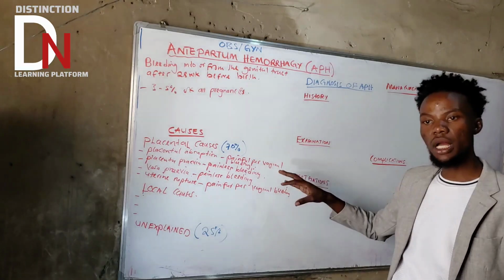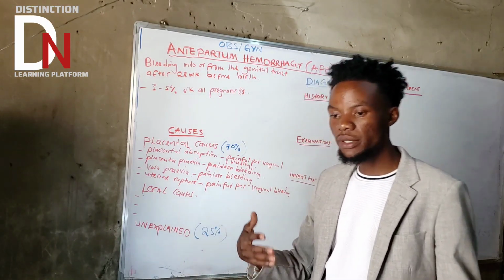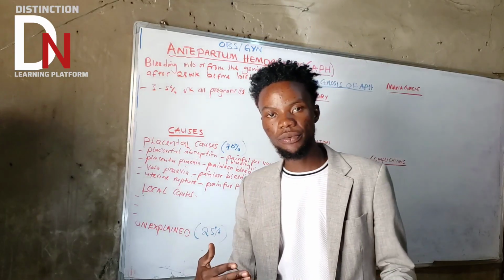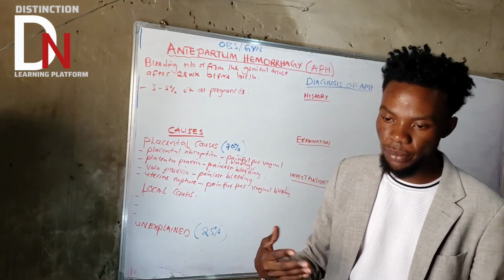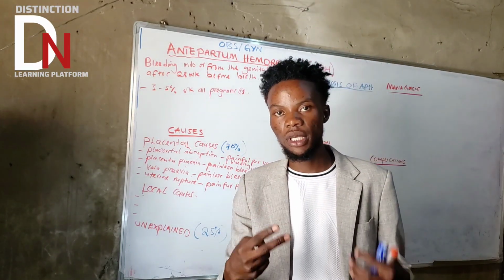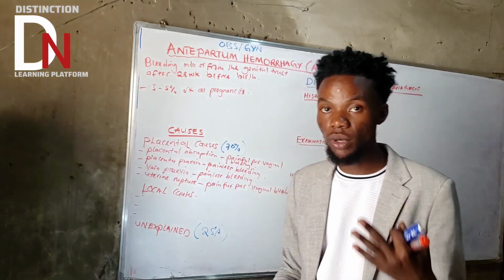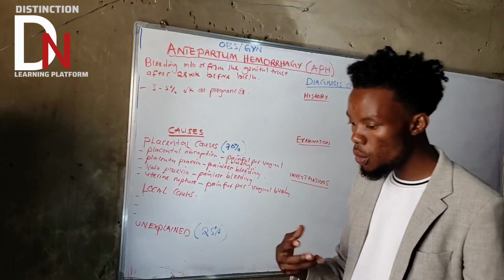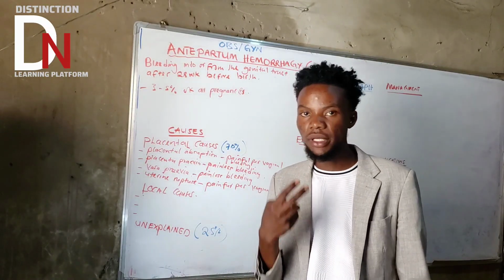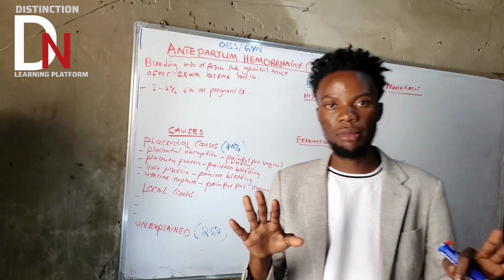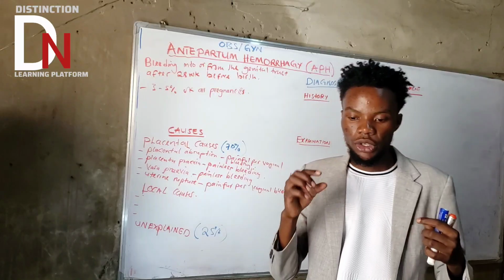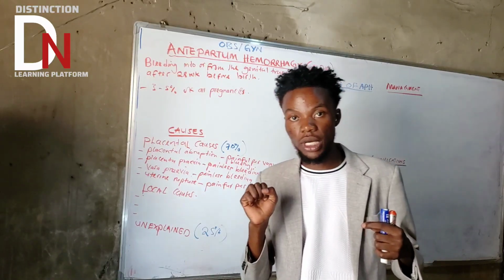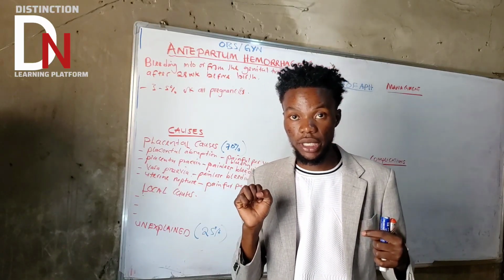You ask a patient, is the bleeding painful, or maybe it's not? They say painful. Then you are going to have two differentials, placenta abruptio and uterine rupture. Now what are the things that are going to help you to differentiate these two? Just remember one thing: you also need to assess for uterine contraction during examination.